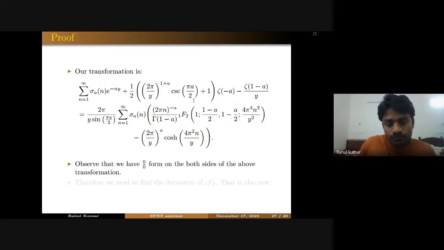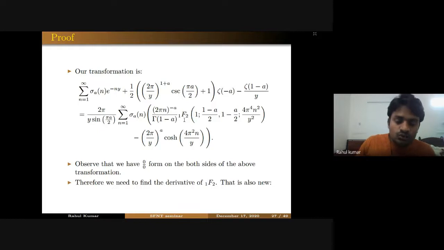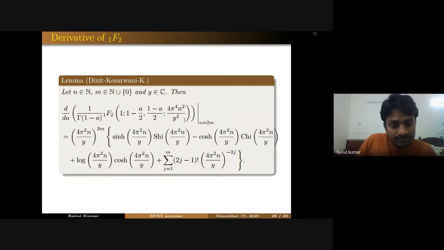That means we have to find the derivatives. And derivatives of zeta and sin pi a by 2 are very easy to find out. But the main task was to find the derivative of the 1F2 function. We tried to find the derivative of this 1F2 in the literature, but we couldn't find any reference for that. So we had to prove it, and we proved that if you differentiate this 1F2 function, you will get back this sine hyperbolic SHI and cosine hyperbolic CHI for a equal to 2m.